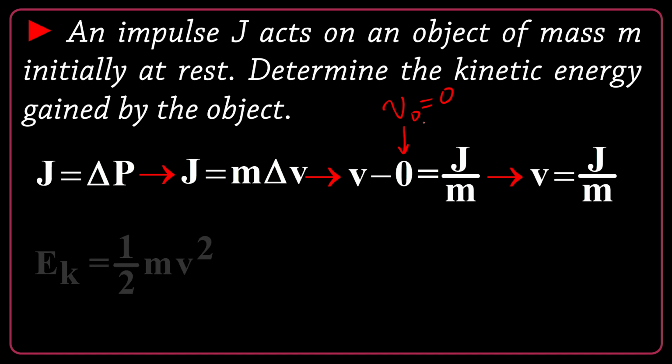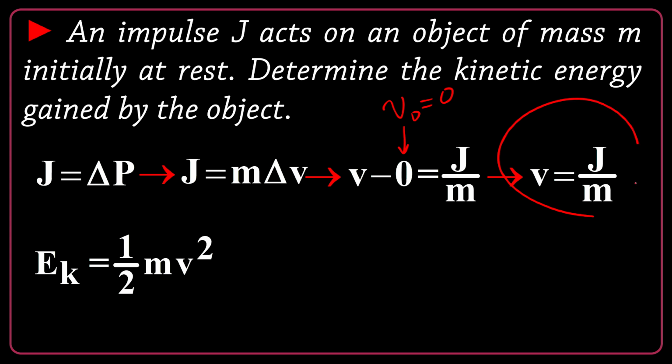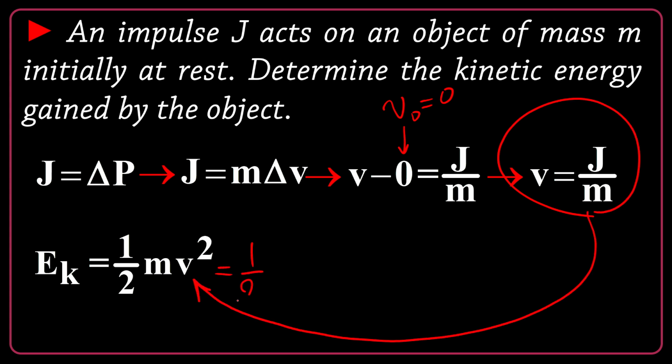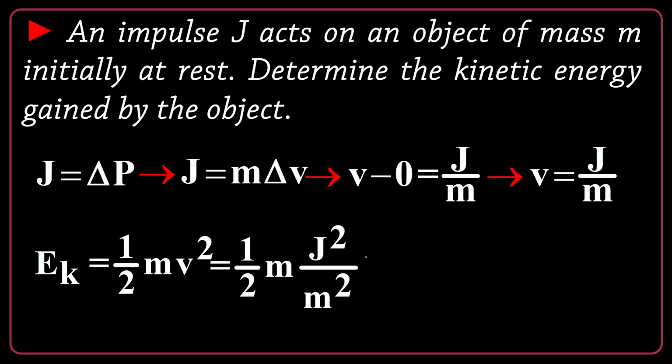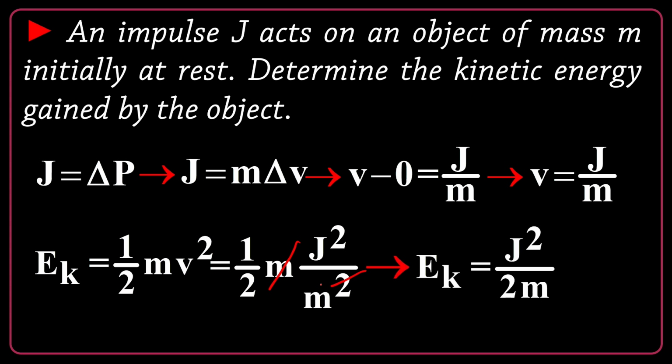On the other hand, I know that kinetic energy is a half of mv squared. Then I import the speed here. So I can write it's a half of m times J divided by m, to the power of 2. And then I can cancel one of the masses upstairs and downstairs and find J squared divided by 2m. This is an alternative formula for kinetic energy. It's not a very complicated formula and you don't have to memorize it.